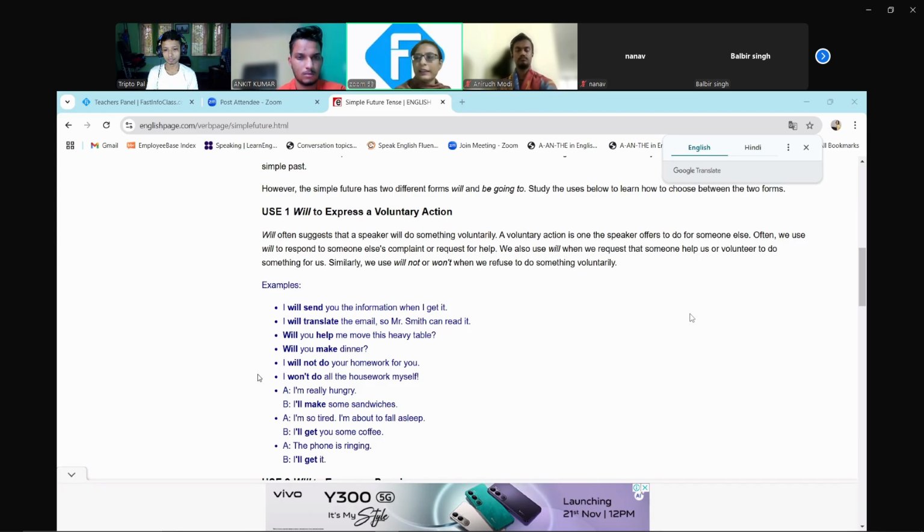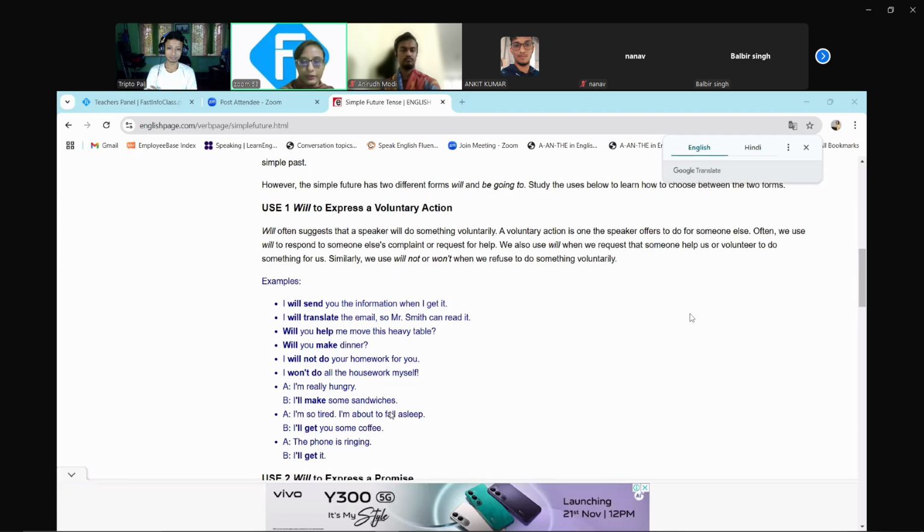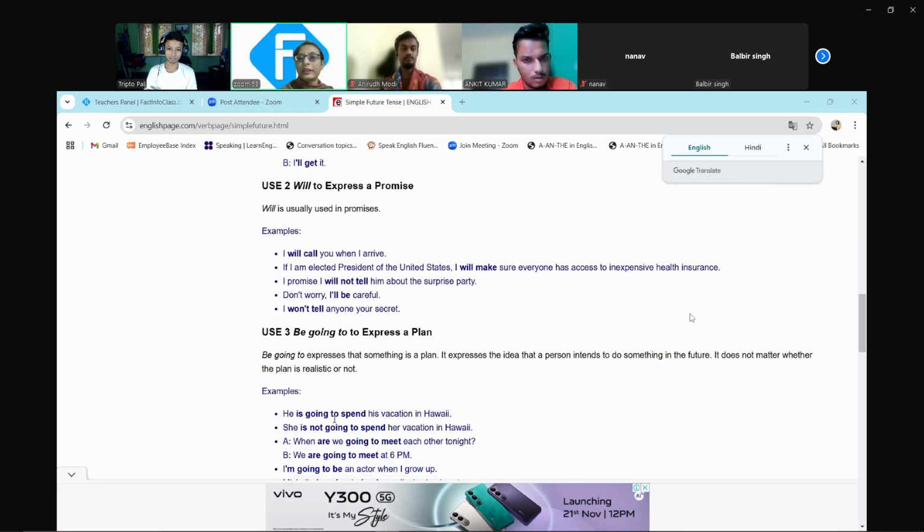Now, if you are asking for help, like, will you help me move this heavy table? Will you make me dinner? You are asking someone for help, and you are using simple future. Now when you say that you are not going to do something, I won't do all the housework myself, that is you are refusing. At that time you are also using simple future tense. Now in this scenario, first of all, we can use will. Second, will can be used to express any kind of promise.